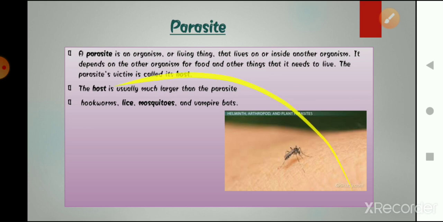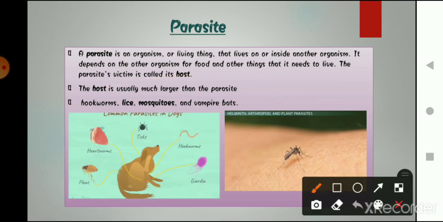Okay, and here is a picture of a dog. You may have seen that a dog always itches. खुजली होती है ना उनकी बॉडी में. Why? Because in their body there are many parasites.